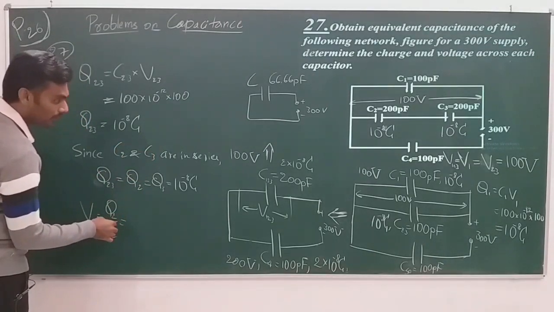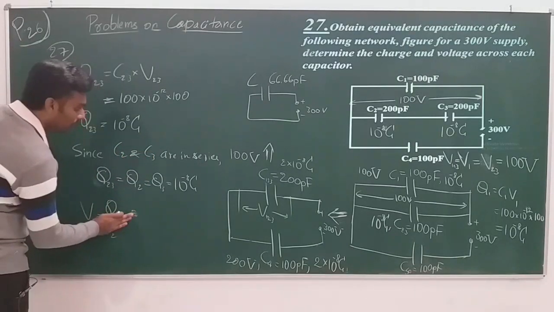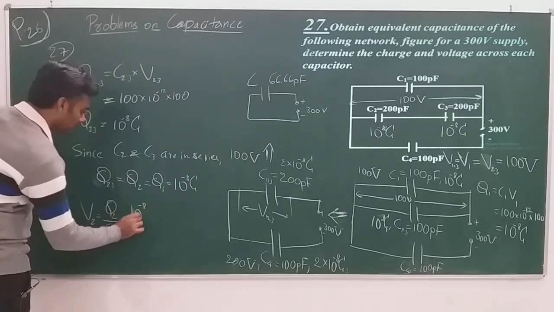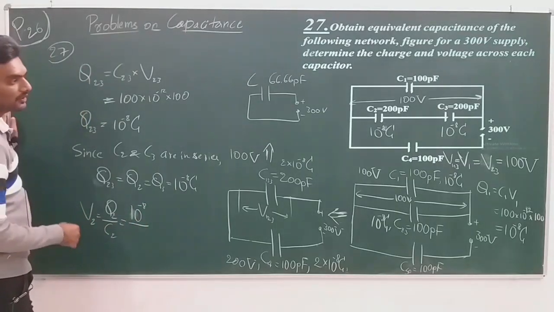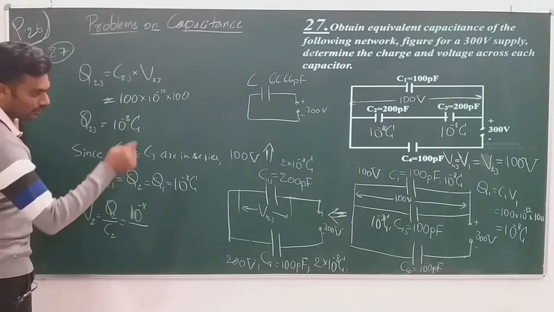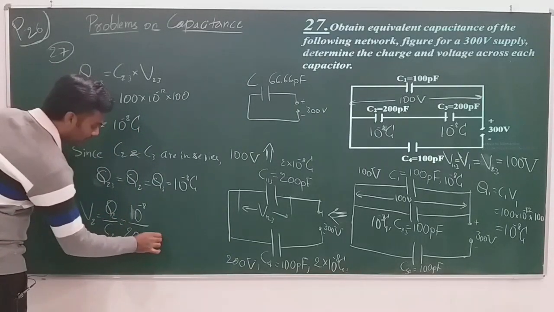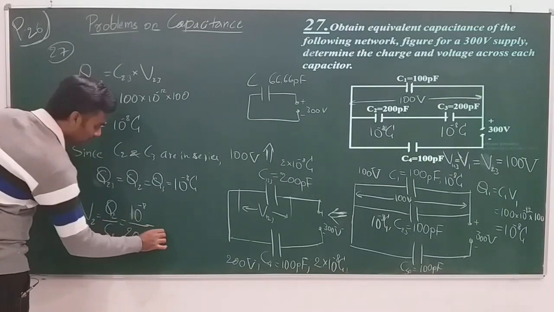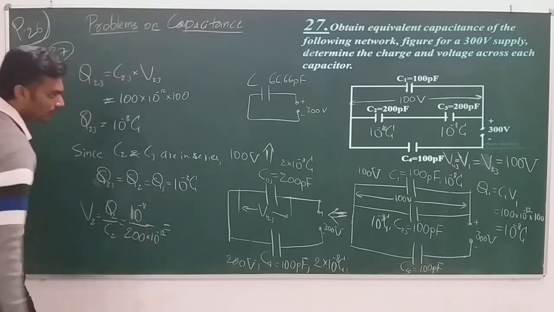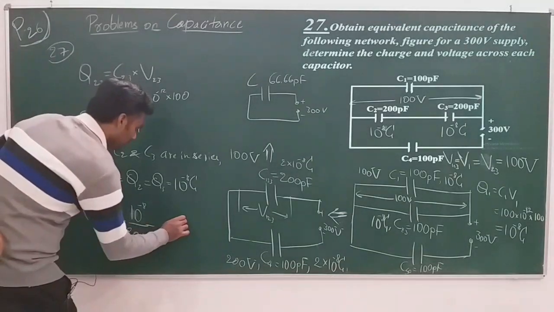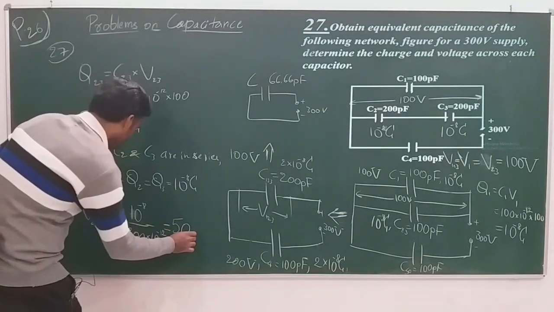Charge stored on capacitor C2 is 10 to the power of minus 8 coulomb, divided by C2, whose capacitance is 200 picofarad, 200 into 10 to the power of minus 12. You simplify this and you will get 50 volt.